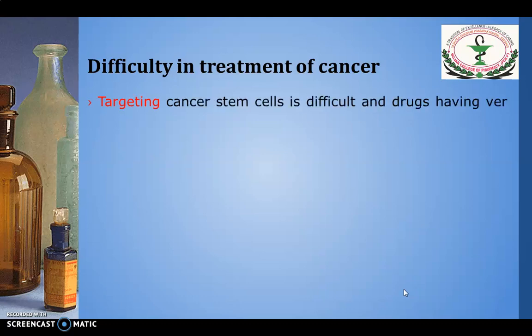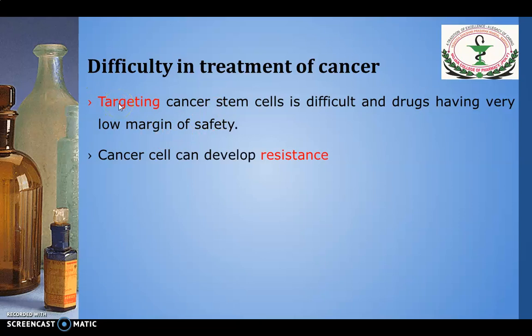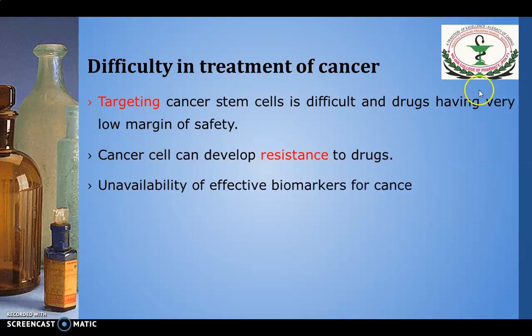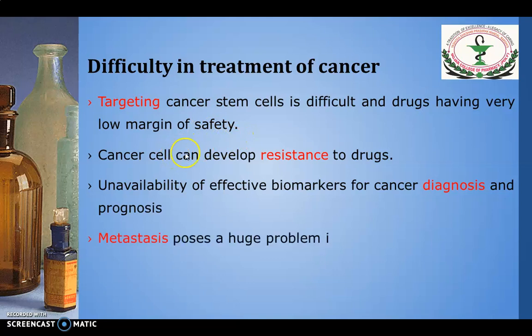Now, treatment of cancer. There are difficulties in the treatment of cancer. First, targeting the cancer stem cell is difficult, and the drug has a very low margin of safety. Second difficulty is resistance. Cancer cells can develop resistance to the drug.